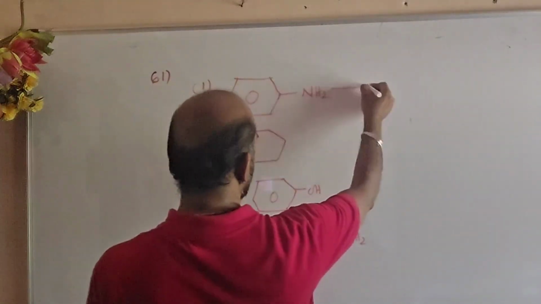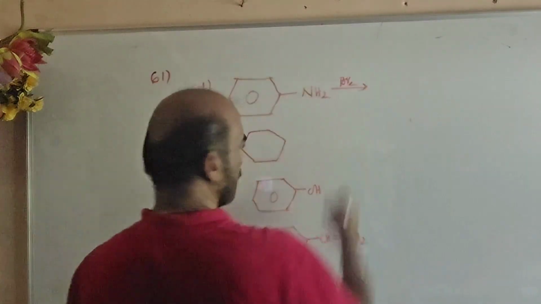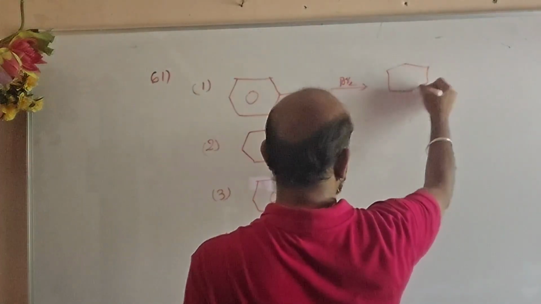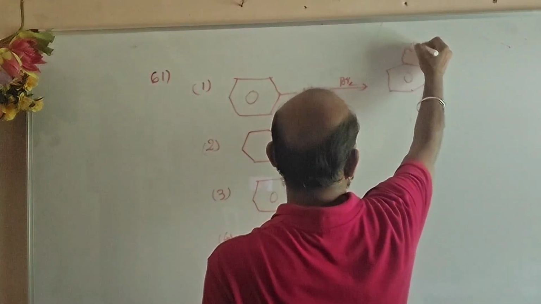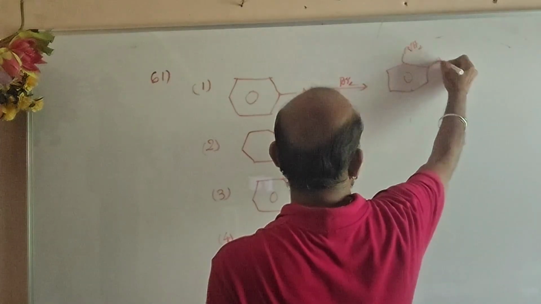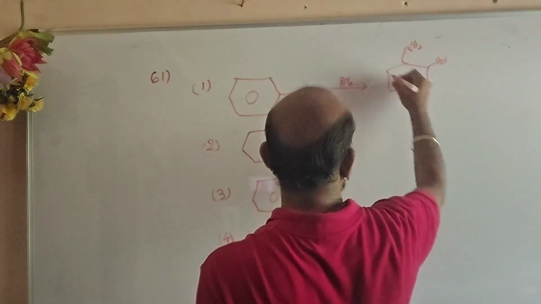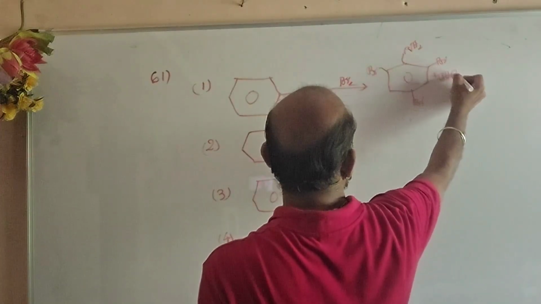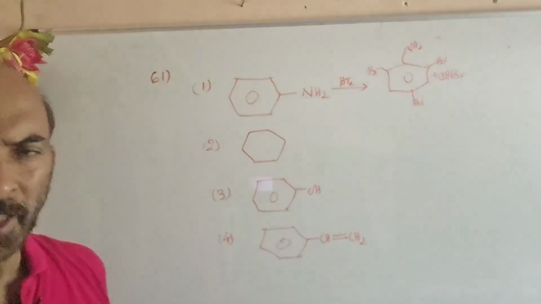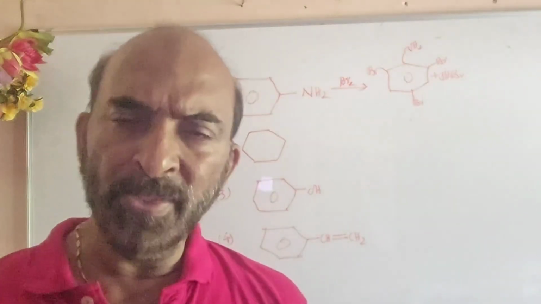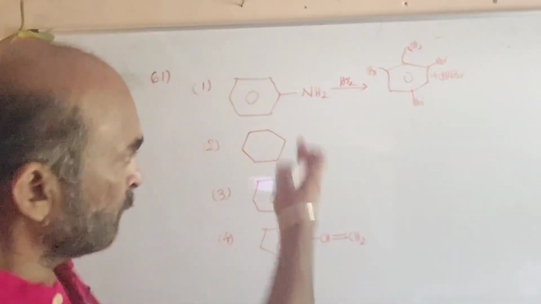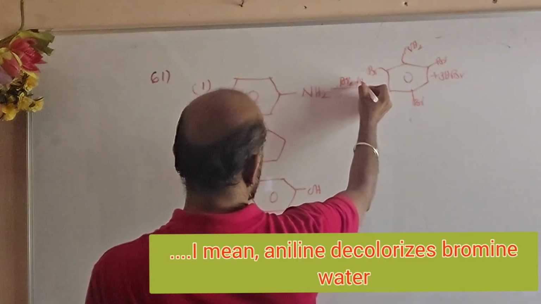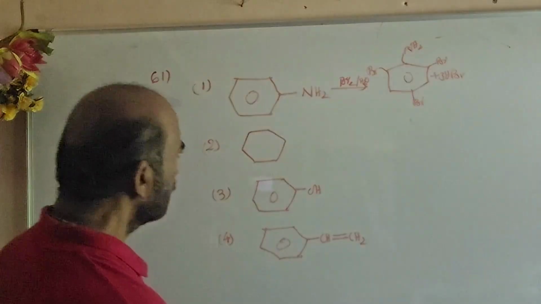And so, when treated with bromine water, what will happen? It will undergo ortho-para bromination, giving tribromoaniline plus 3HBr. This reaction will occur. And so the added bromine's reddish brown color will disappear. This will be a white precipitate. So bromine water decolorizes what? Aniline.